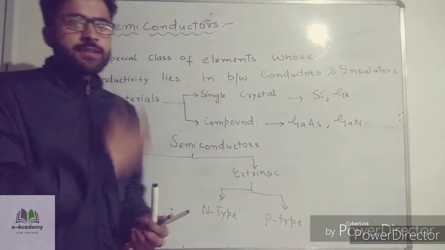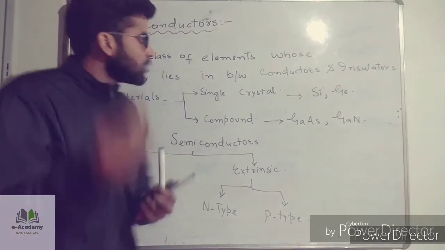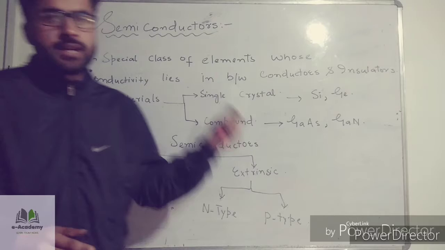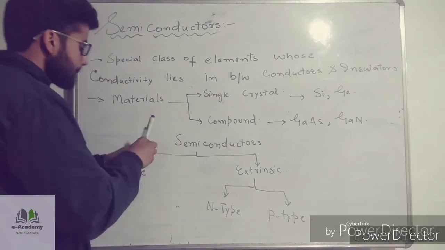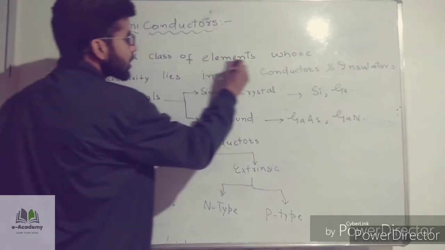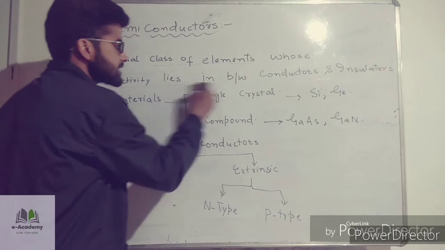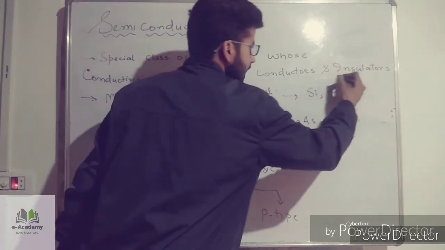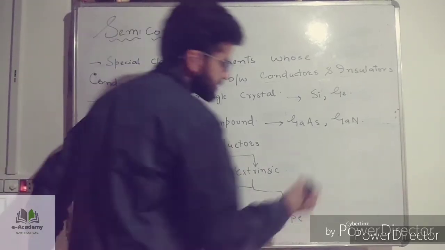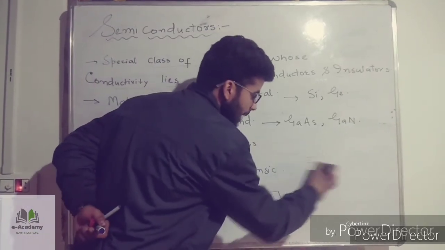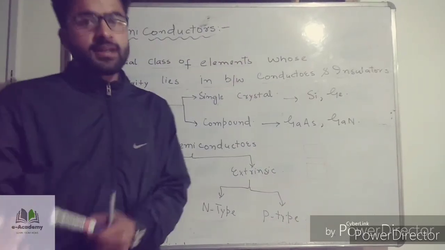Based on the previous knowledge, that is the classification of materials, we can now define what semiconductors are. Semiconductors are basically a special class of elements whose conductivity lies in between conductors and insulators. We can also define semiconductors as those whose energy gap lies in between insulators and conductors.